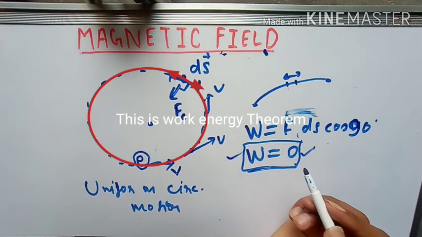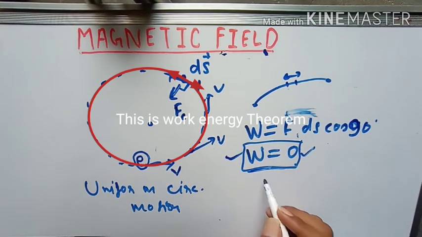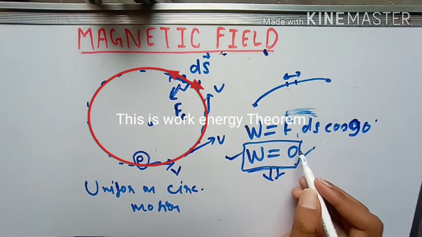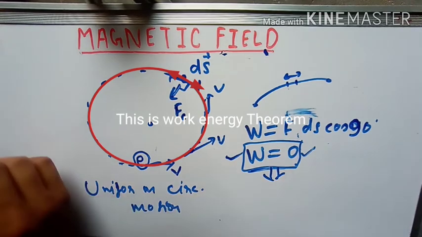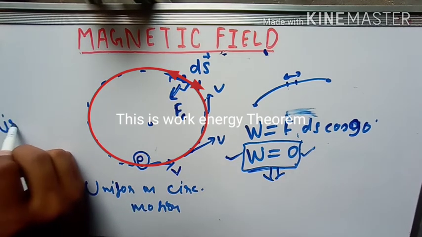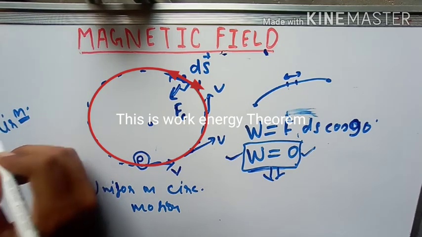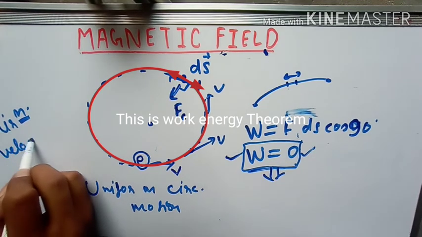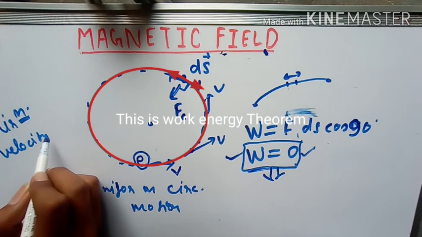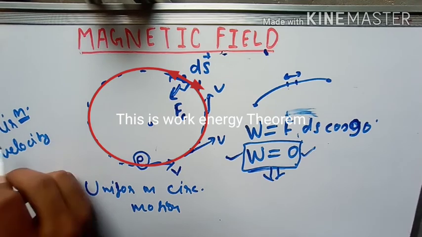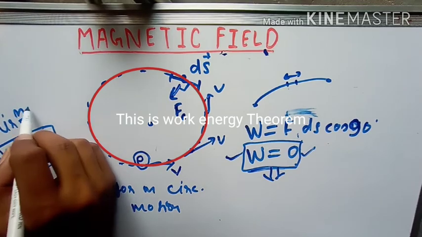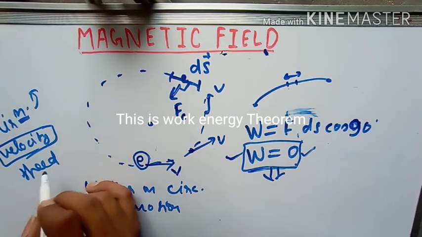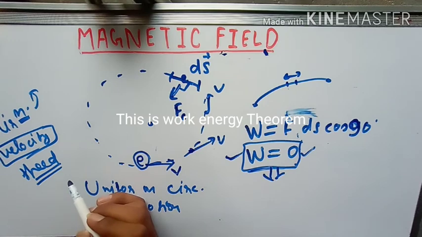If there were a change in energy, there would be work done, but work done is 0, so we conclude that there is no change in energy. Did you understand this? So that's why magnetic force changes only the direction, and does not change the speed. I cannot say velocity because the direction is changing continuously. So this is the conclusion.